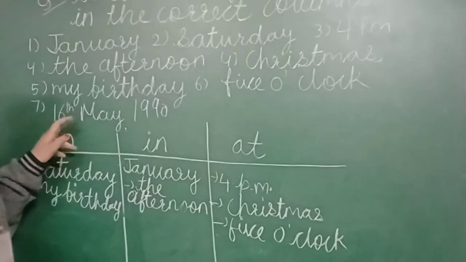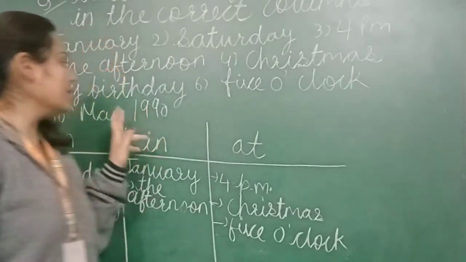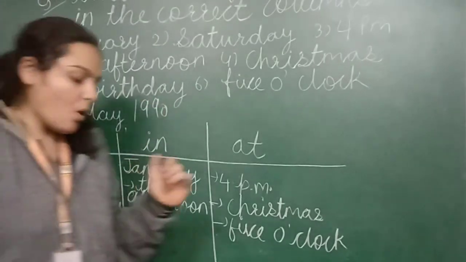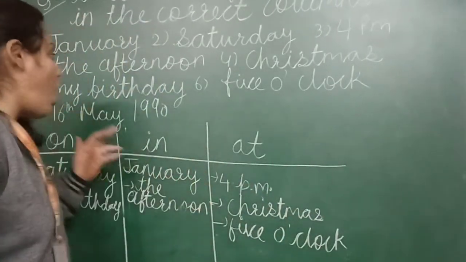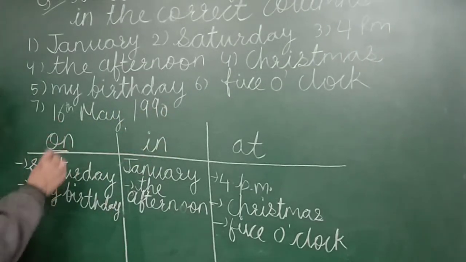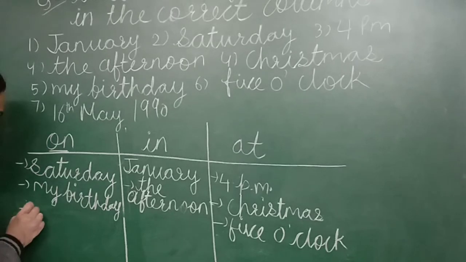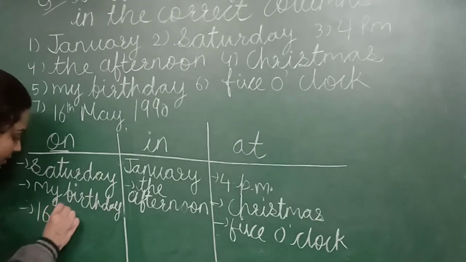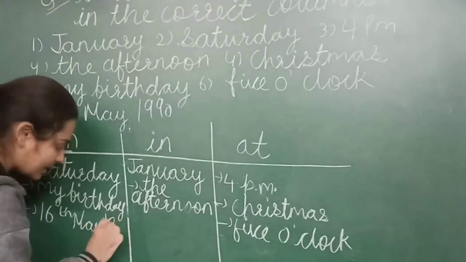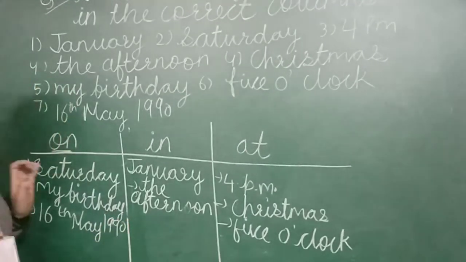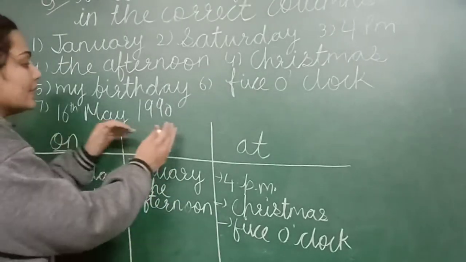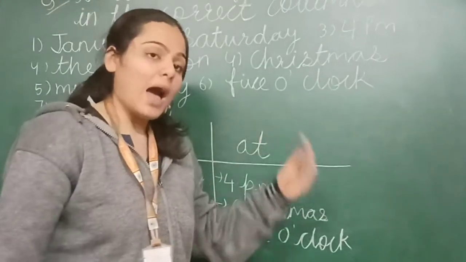Next example is 16th May 1990. Here month is also there and year is also there, right? What we are saying, I was born on 16th May 1990. So we are using on. So where we write 16th May 1990? Here. Okay, so students, now your concept is clear that where we have to use in, on and preposition at.